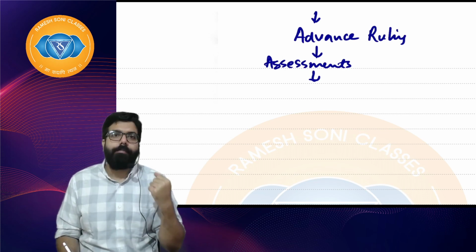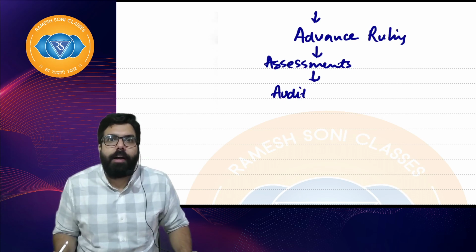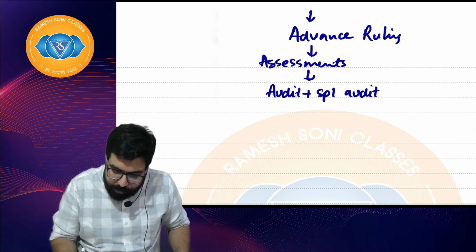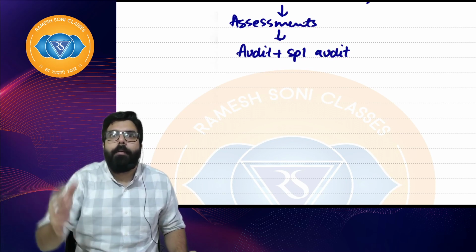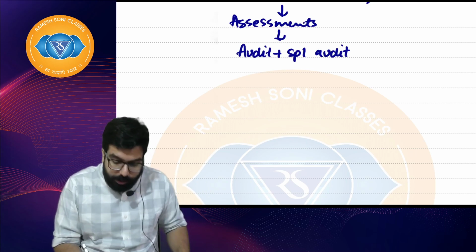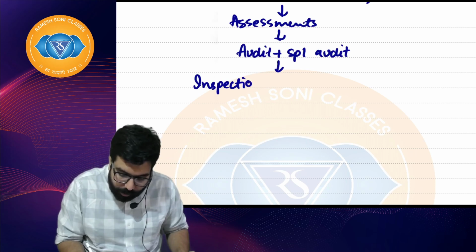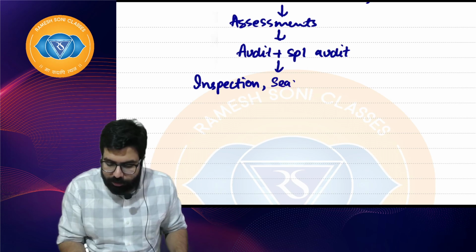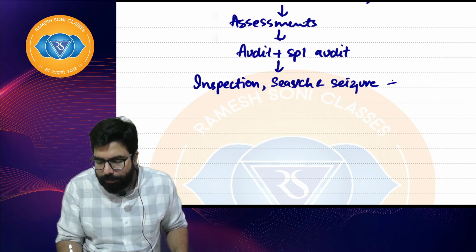If during the scrutiny the department has any doubt, the department will do an audit. The department will do a special audit. If the audit and special audit have not given them any conclusive evidence, and you might have hidden all the evidence, then they will go ahead and do an inspection, quietly check and come. Pursuant to inspection, if they find anything concrete, they will issue a search order, and search and seizure can happen, and then there can be arrest also.